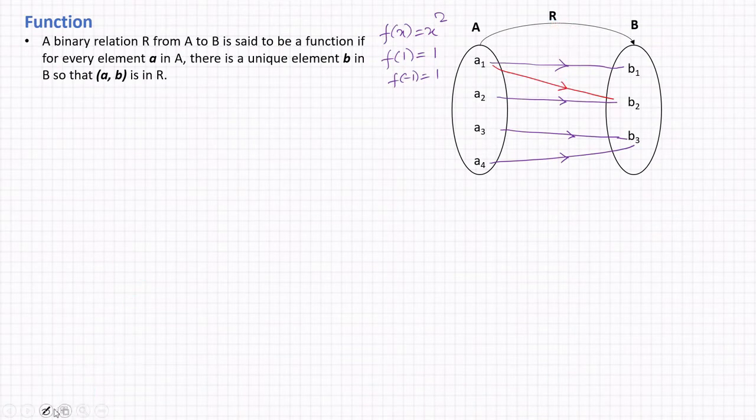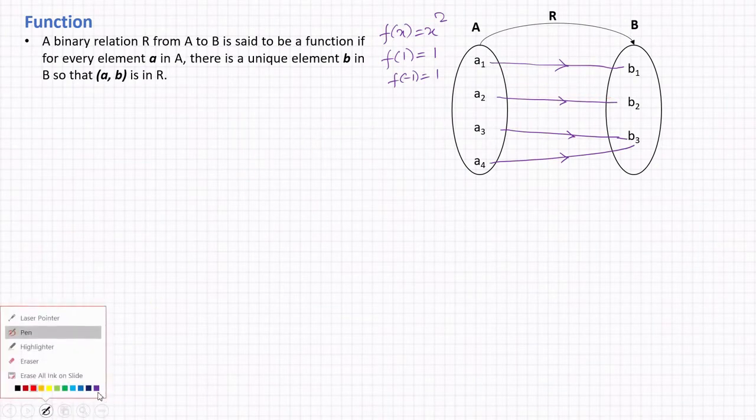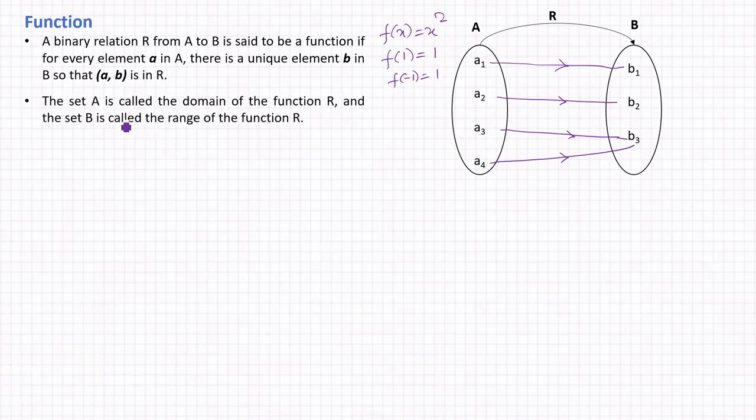The set A is called the domain of the function R, and the set B is called the range of the function R. So this set A is called the domain of this function R, and this B is called the range.